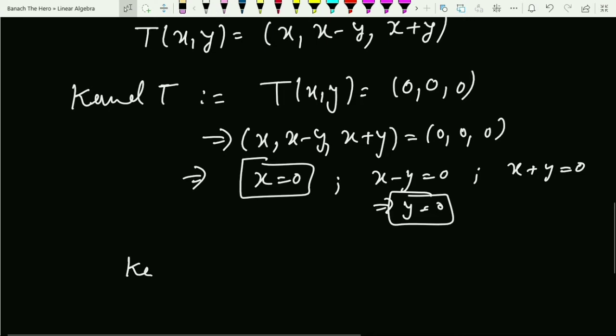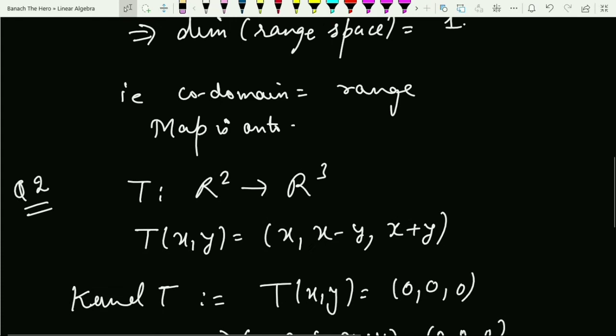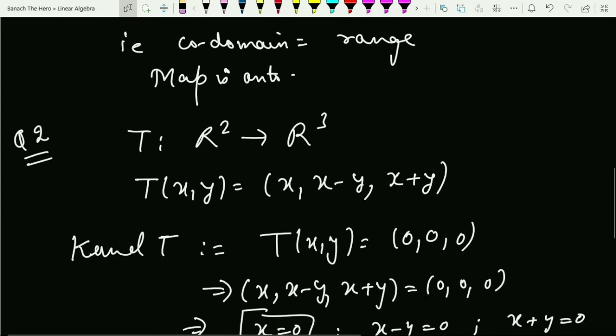So can I say the kernel is (0, 0)? This implies the map is 1-1 using the theorem. So the map is 1-1. But what about onto? The dimensions are not the same. If the dimensions were the same, we could quickly comment on 1-1 and onto using the theorems which we have studied in the last 3 lectures.